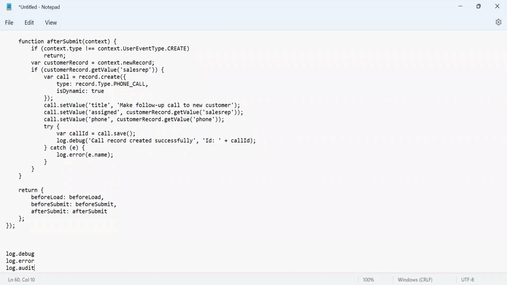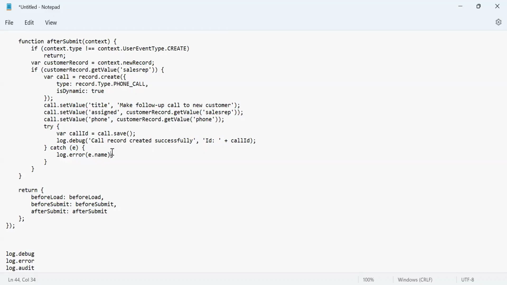Audit is again similar to debug, but if you want to keep just an audit check instead of the entire debug output, you can put some audit-related points and put logs accordingly. So audit is similar to debug, but error is to capture the actual error messages.